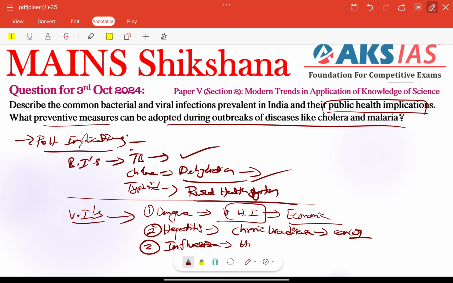For example, H1N1. In 2022 itself, swine flu cases increased in Rajasthan to around 400. So for example, we can take the public health impact here, causing panic and strain on emergency healthcare services, especially in rural and urban areas also.